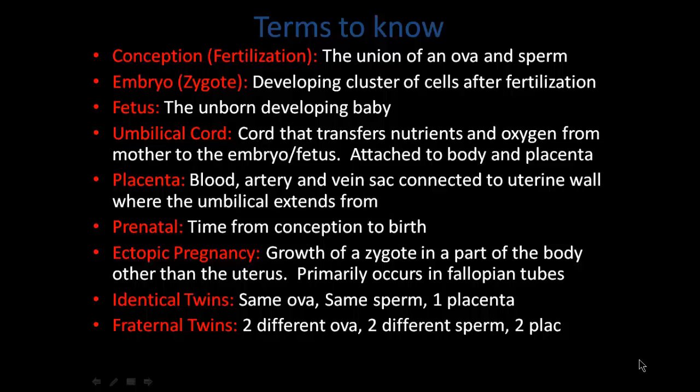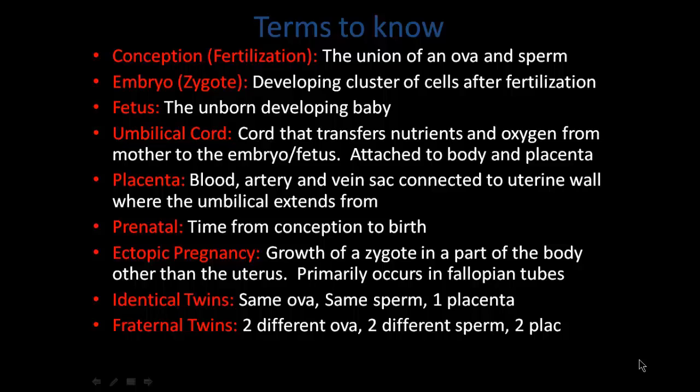Embryo is the same as zygote. It's a developing cluster of cells after fertilization. Fetus, that's the unborn developing baby. Umbilical cord is the cord that transfers nutrients and oxygen from the mother to the fetus. And the umbilical cord is attached to the fetus's body and the placenta.